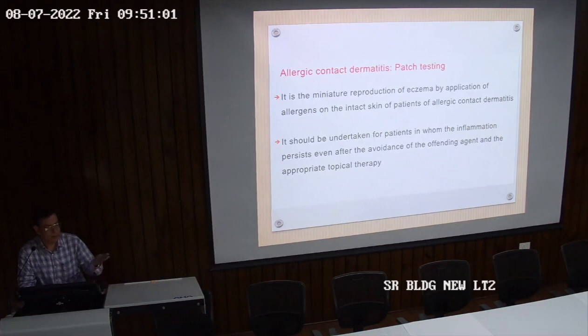And we have a list of suggestions to the patient that if he is allergic to nickel, he has to avoid so many things. So that contains watches and belts and so many things. And there is a test where we will be able to find if the nickel is present in that metal or not.